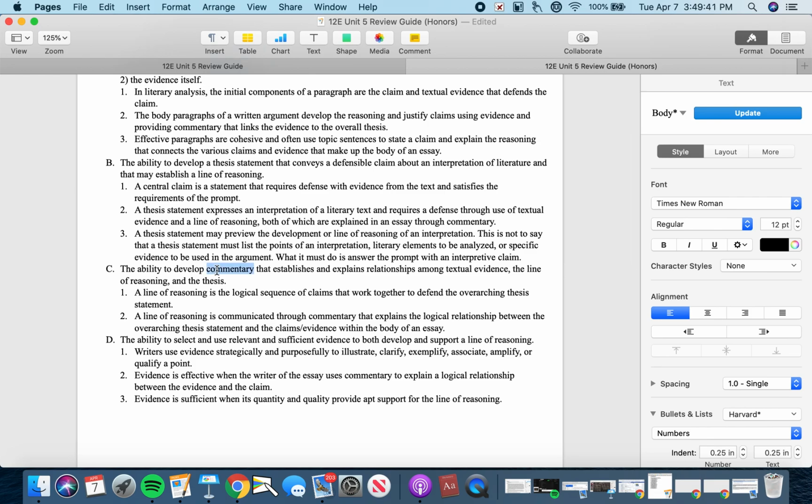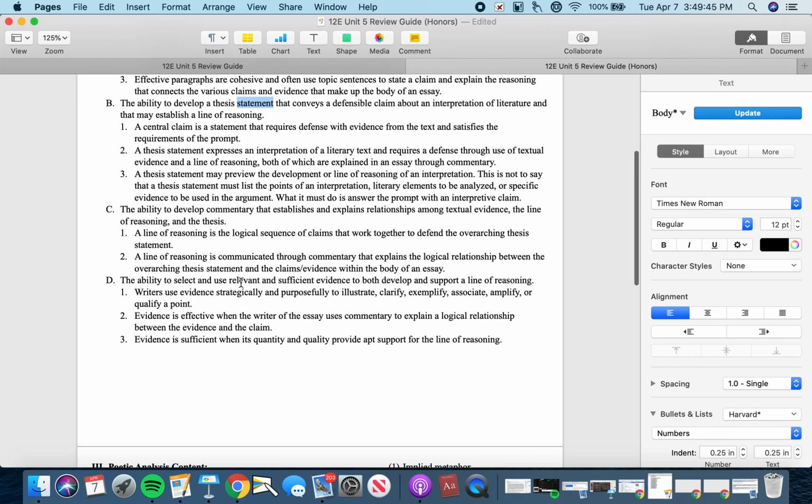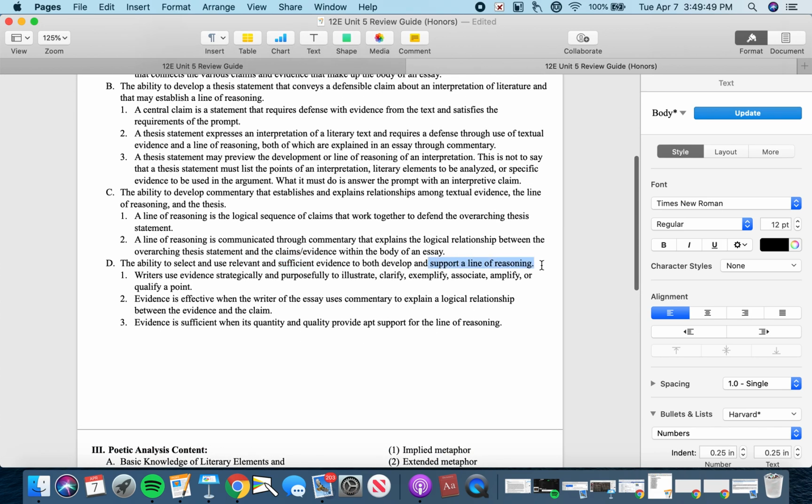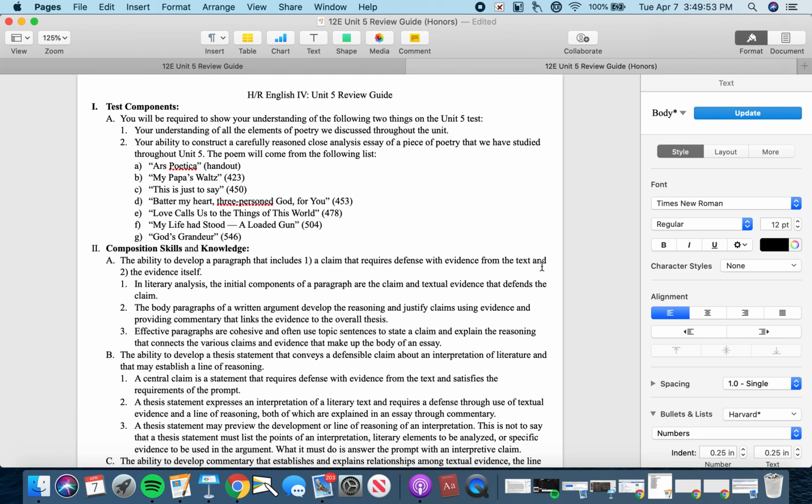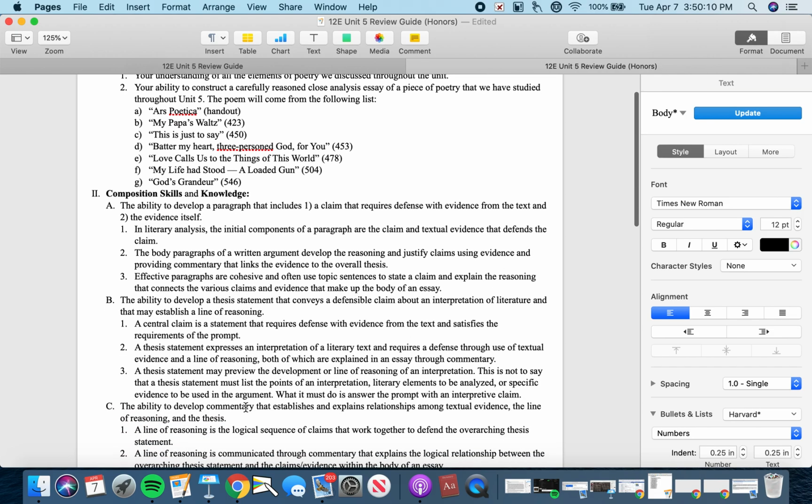What it means to develop commentary, what it means to construct a thesis statement, and how to select relevant and sufficient evidence to support your line of reasoning in your essay. So it's an exercise in logic, these pieces of analytical writing. It's an exercise in your ability to assert something, an interpretive assertion, and then support that assertion with relevant, accurate forms of evidence that are explained in your commentary.